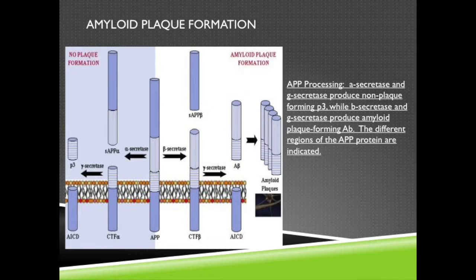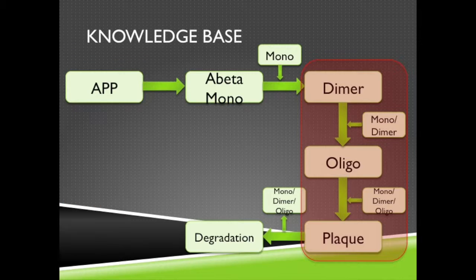Alzheimer's disease occurs when there is a buildup of amyloid beta plaques in the brain. First, the amyloid precursor protein APP is cleaved by the beta secretase enzyme into amyloid beta monomers. These monomers are then either degraded or joined into dimers. Next, the mechanism behind Alzheimer's occurs. The dimers combine with the monomers or other dimers to form oligomers. The oligomers then form into insoluble toxic amyloid beta plaques.